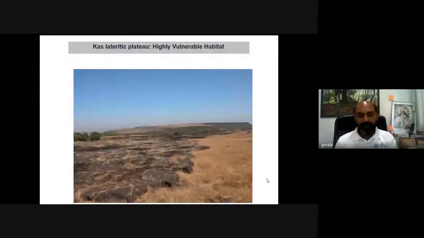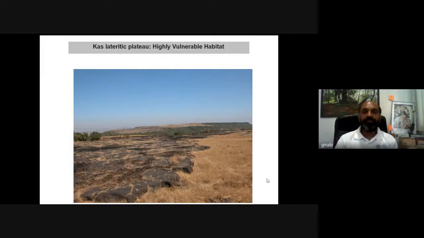This is the recently notified UNESCO World Natural Heritage Site called Kas Lateritic Plateau, or Kas Ferricrete. In Marathi, it is called Zamba Sada. You can see this is the photograph we took during the season of March or April. It looks almost barren, but even in March and April we can see very interesting wildlife and floristic elements on such plateaus.